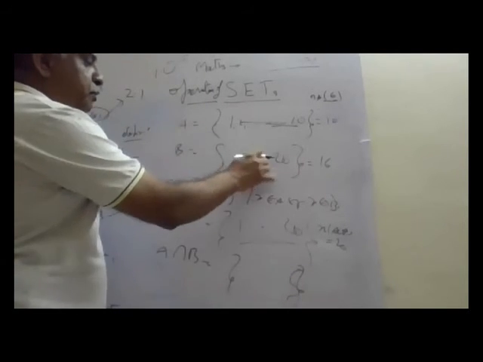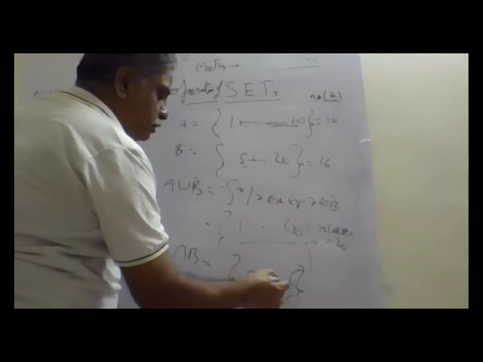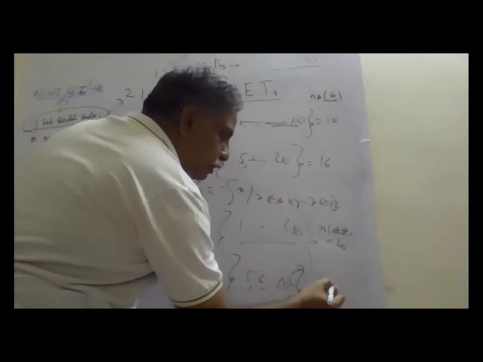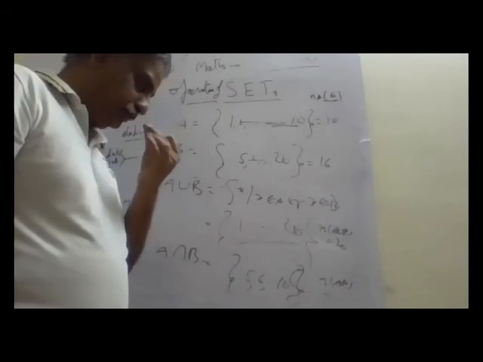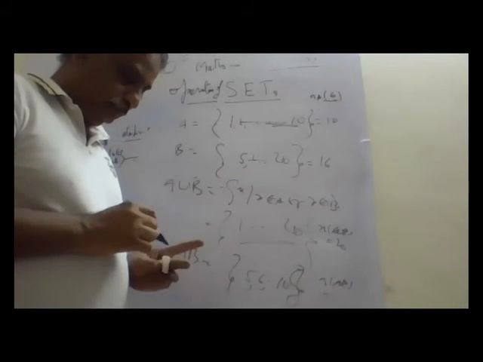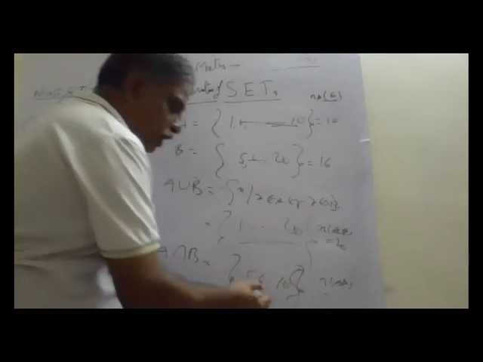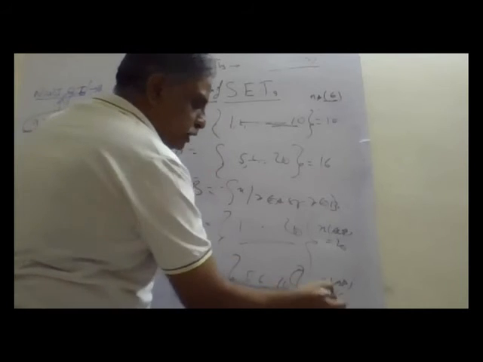What is common in both? 1 to 10. How many numbers? How many elements? 6. Very good. It's not 5, it is 6. 10 minus 5 plus fifth element also 6.